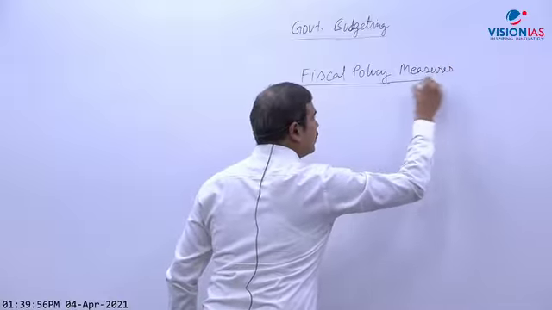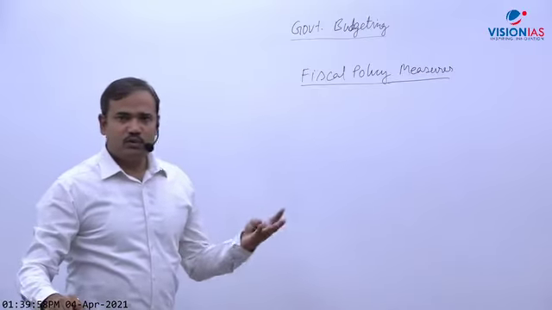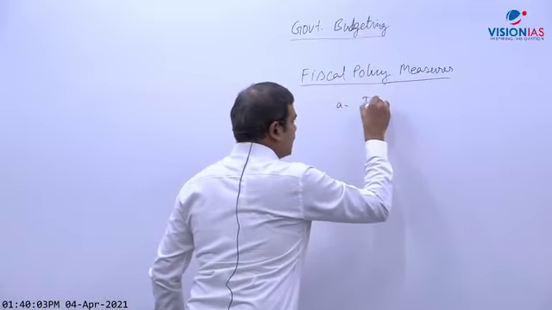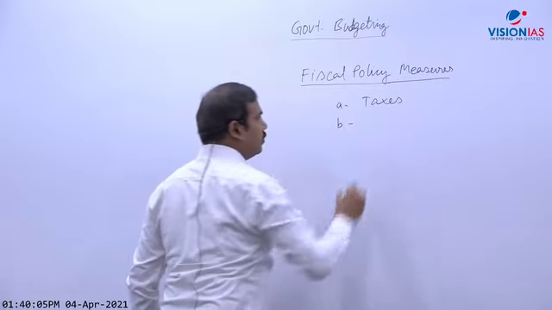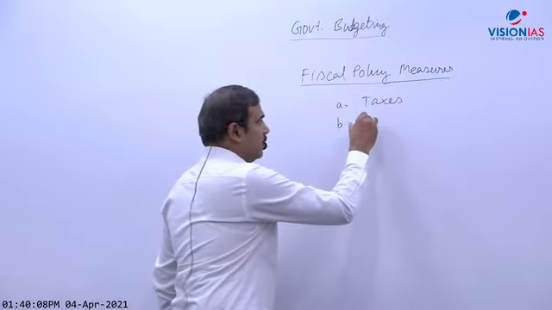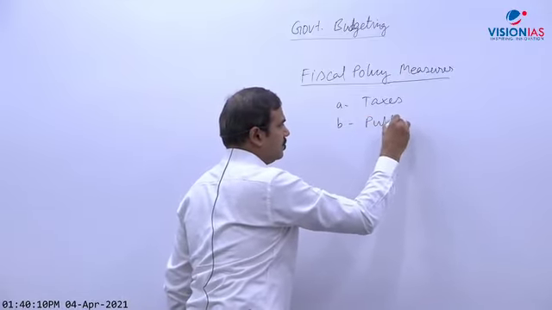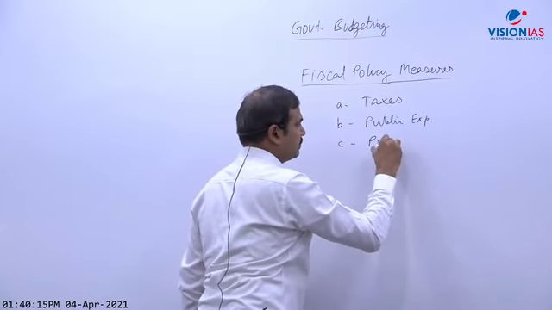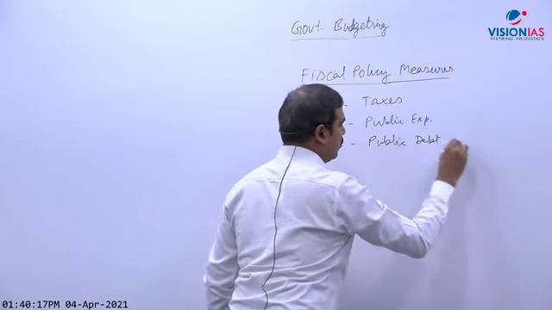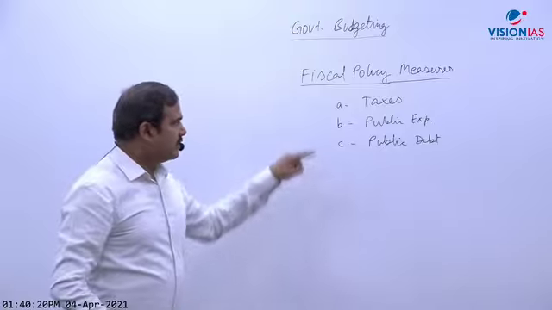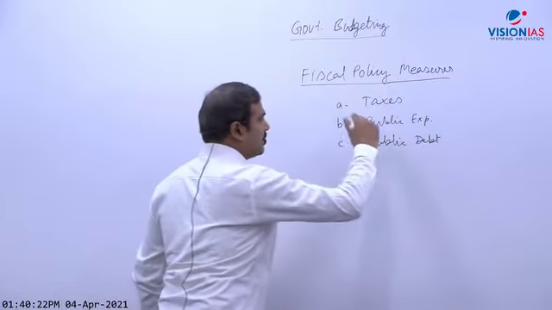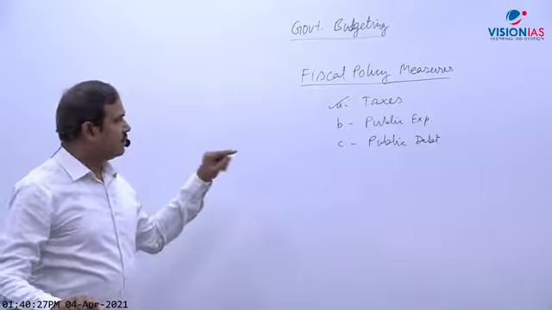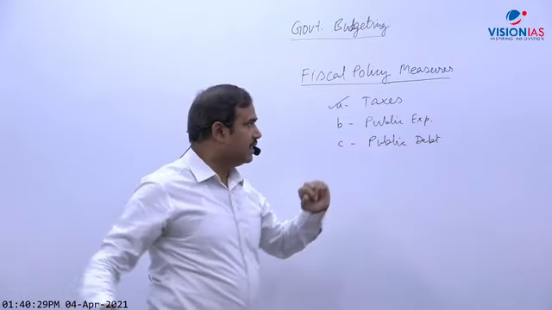In inflation, I told you 3 measures and how these measures could be used to control inflation. The 3 measures are: taxes, the prime source of revenue of government; second is government expenditure, public expenditure means government expenditure; and other is public debt. So I will briefly discuss these components, these measures of fiscal policy. Taxes we have discussed already. Now, second is public expenditure, government expenditure.